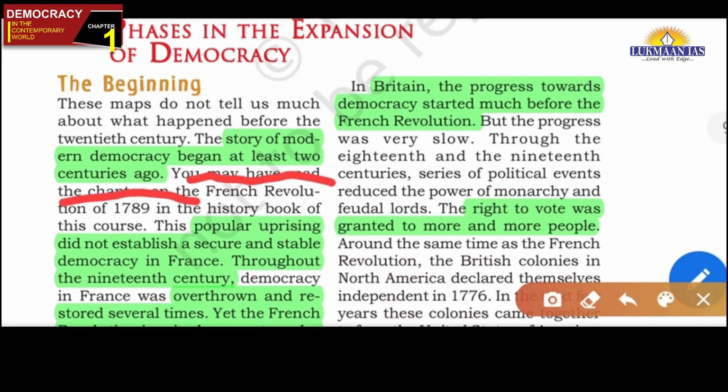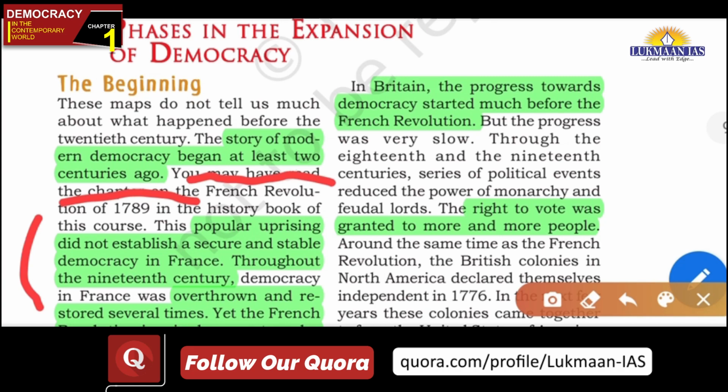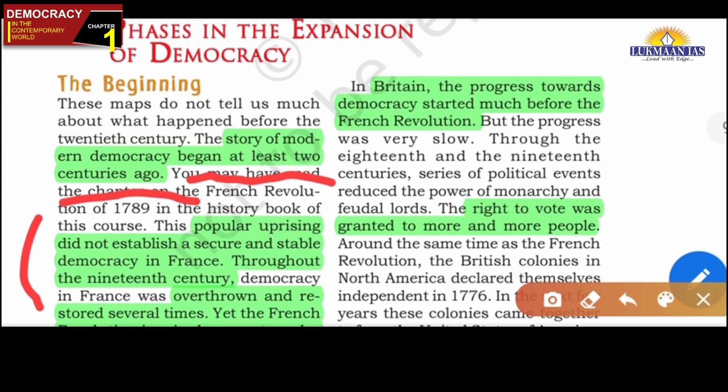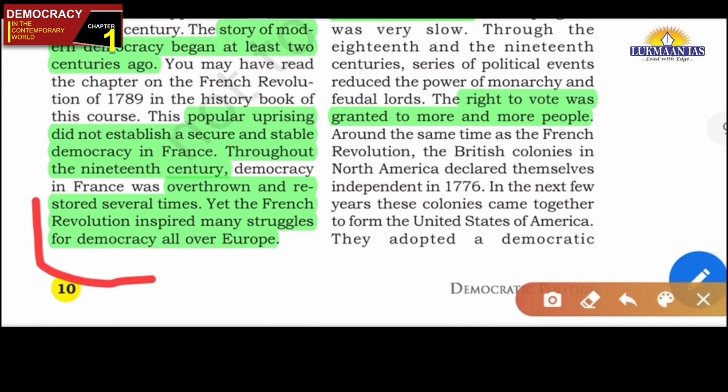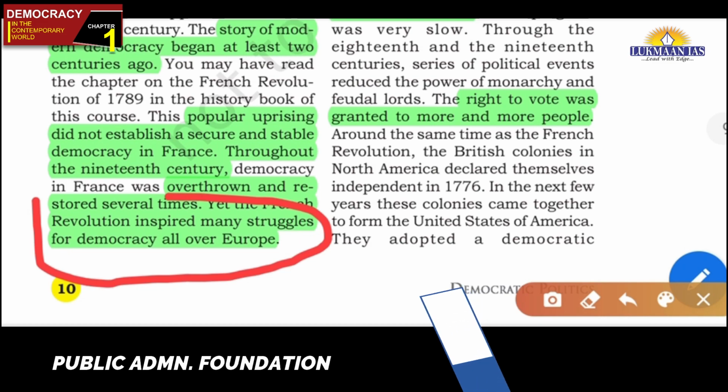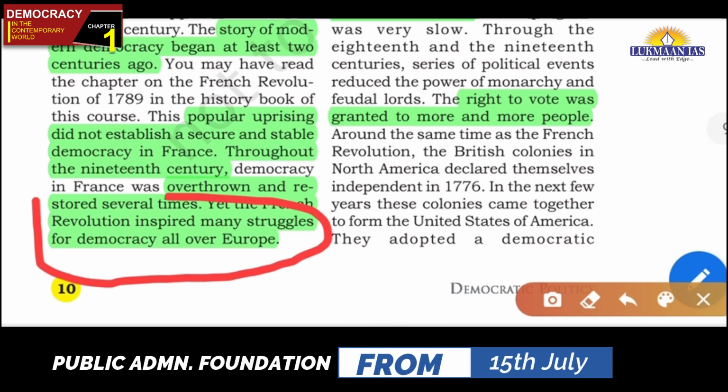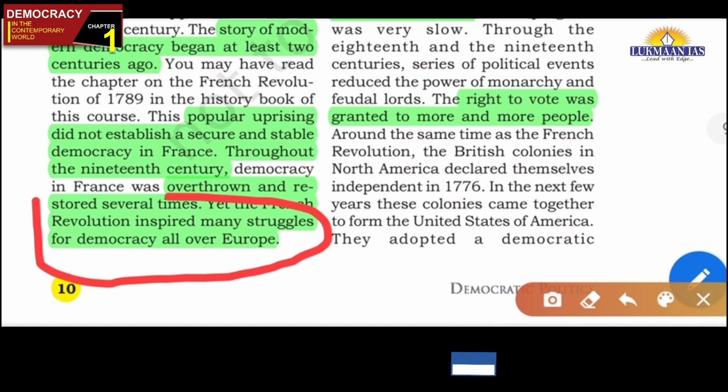In fact, there was a popular uprising in France, and it was the French Revolution. But the French Revolution could not establish a stable democracy in France. Many times, democracy was established, thrown out again, established. Many such things happened there in France. But the French Revolution, of course, influenced the struggles for democracy all over Europe. And friends, in case of India also, often in modern history we will find that the French Revolution inspired the Indian freedom struggle: liberty, equality, freedom. And in fact, these three ideals of the French Revolution can be found in our preamble also, friends. So this is how the French Revolution has inspired struggles for democracy all over the world.